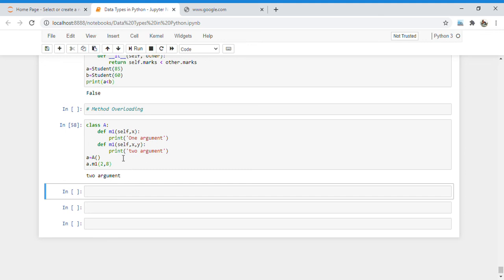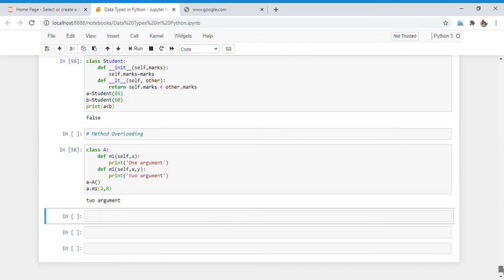So here all the methods have the same name but may have different arguments. But Python will only run the latest method, and that's why in Python there is no such method overloading concept, as Python is a dynamically typed programming language, as I already told you, and there is no need to write different types of arguments. We can pass any type of argument in Python, and that's why the method overloading concept is not valid in Python.